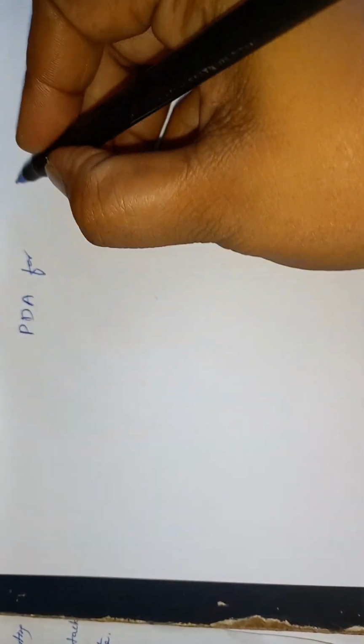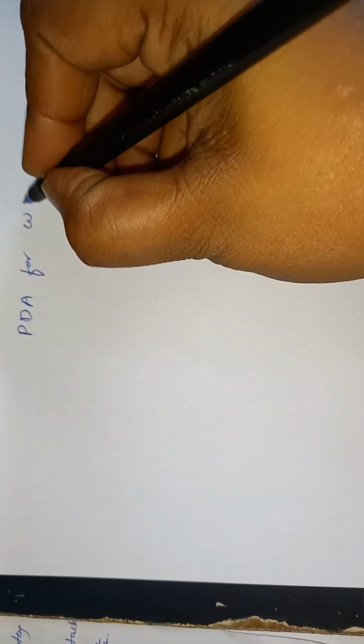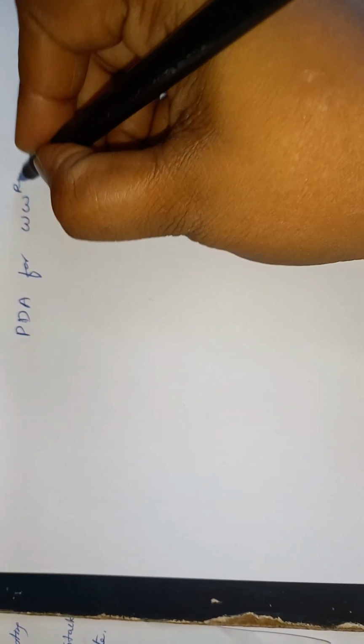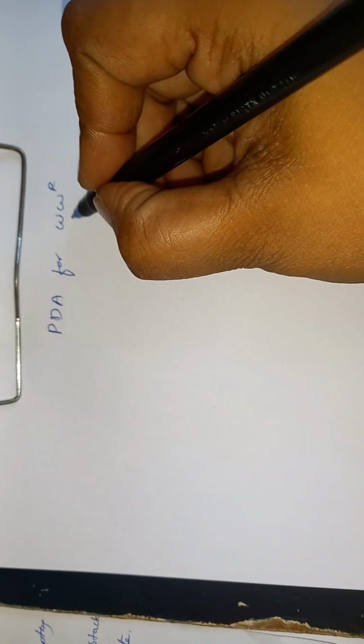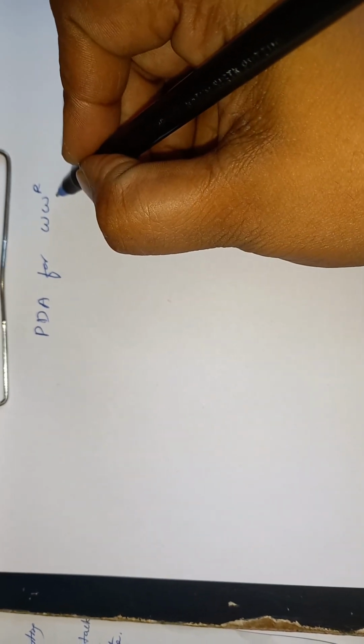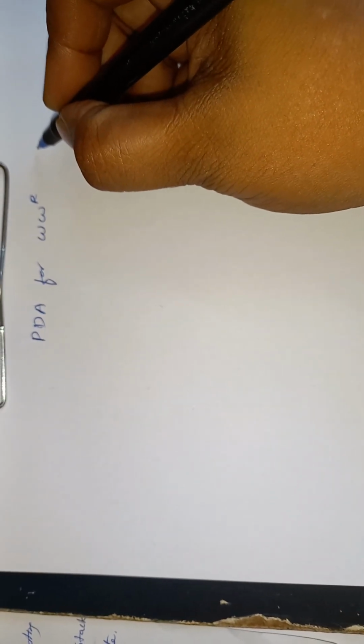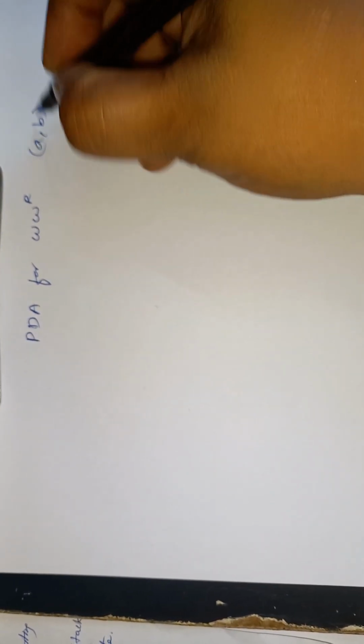Hi, in this video we are going to see the construction of a PDA for the language WWR. That means W represents a string and WR represents the reverse of the string, where the input is (a, b) closure. That means even the null string will be accepted.